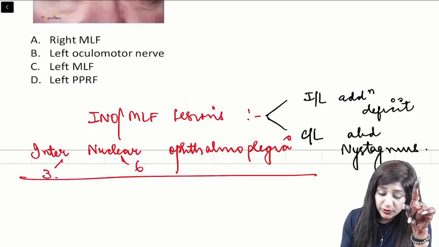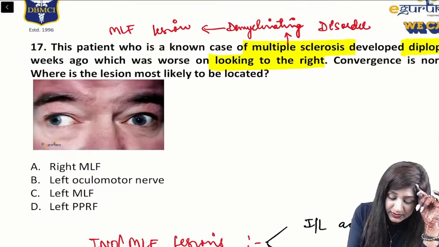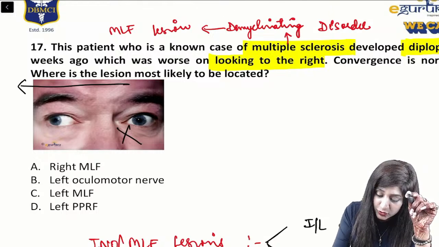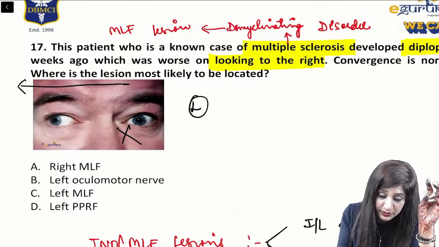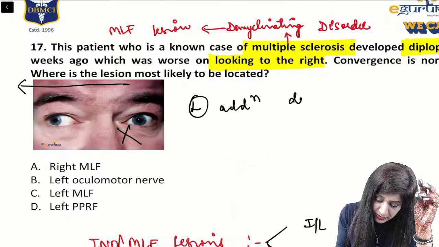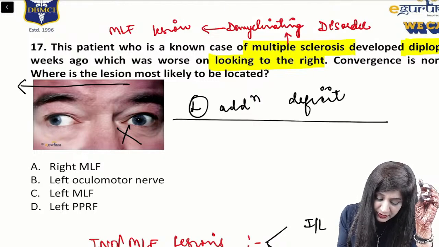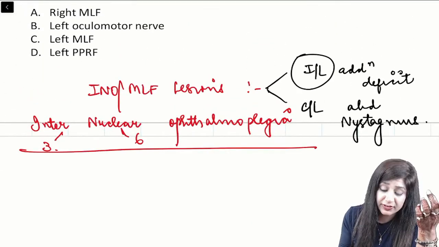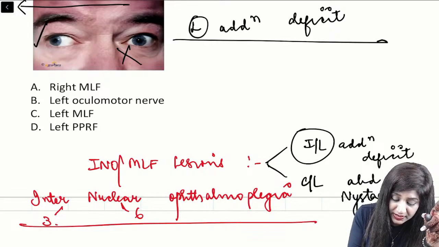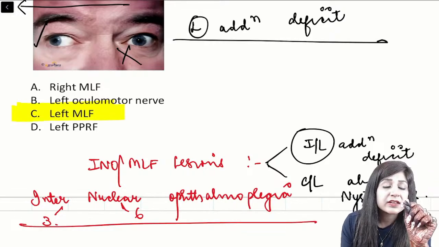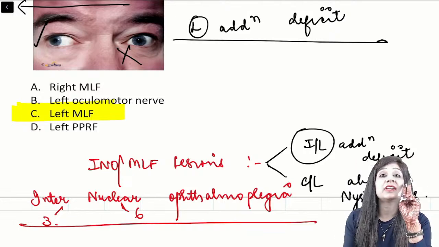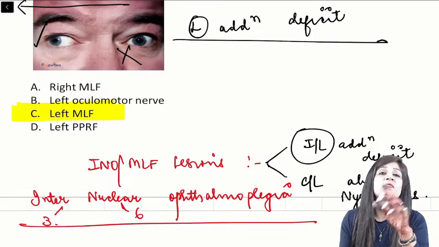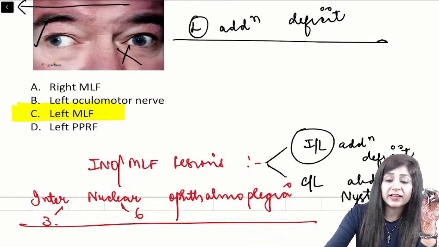So we have adduction deficit on the same side, and we have the abduction nystagmus on the other side. Now if you see this patient who is looking towards the right, he is not having any adduction in the left eye, so it is the left adduction deficit. While here we are having the abduction, that means we will have ipsilateral defects. That is why the answer to this question is the left MLF lesion. So very clearly, whichever side MLF lesion or internuclear ophthalmoplegia is there, that side adduction deficit, contralateral abduction nystagmus. Very clear cut. Is that clear, guys?